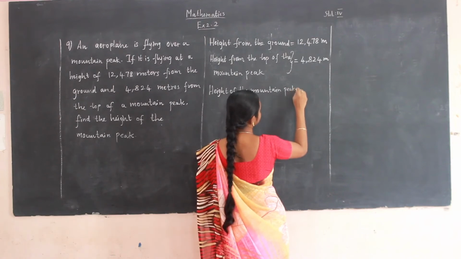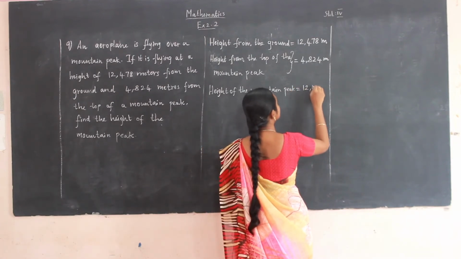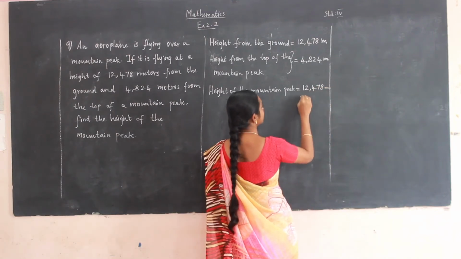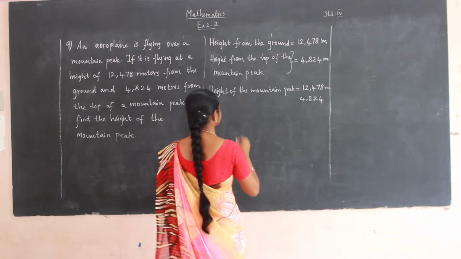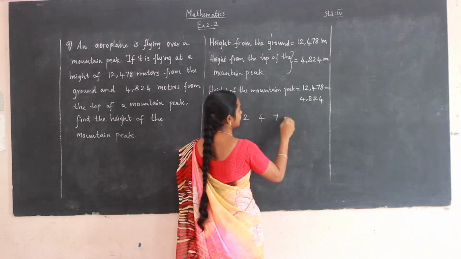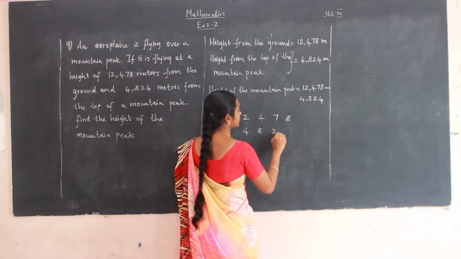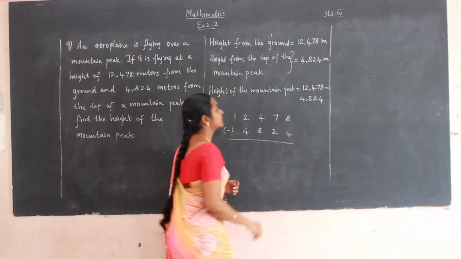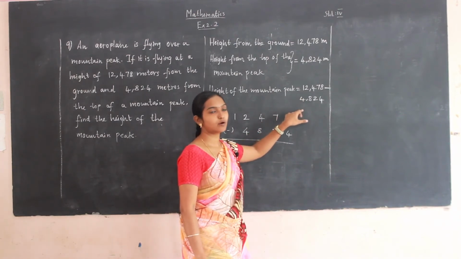Height of the mountain peak equal to 12,478 minus 4,824. If we subtract these two numbers, we will get the height of the mountain peak.